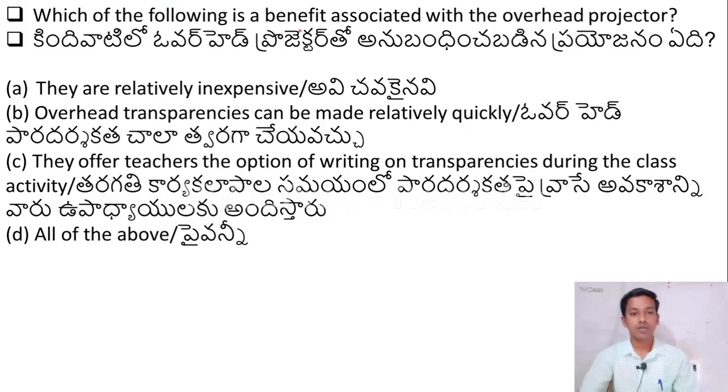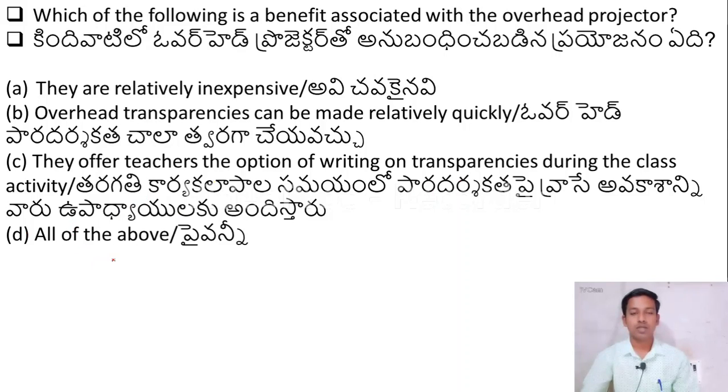Which of the following is a benefit associated with the overhead projector? Option A, they are relatively inexpensive. Option B, overhead transparencies can be made relatively quickly. Option C, they offer teachers the option of writing on transparencies during the class activity. Option D, all of the above.